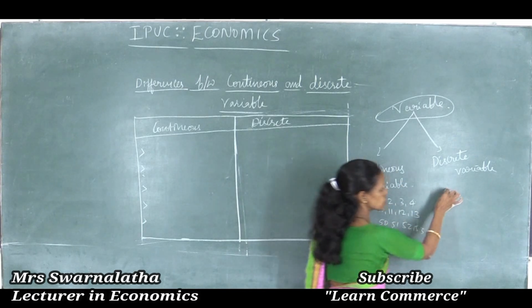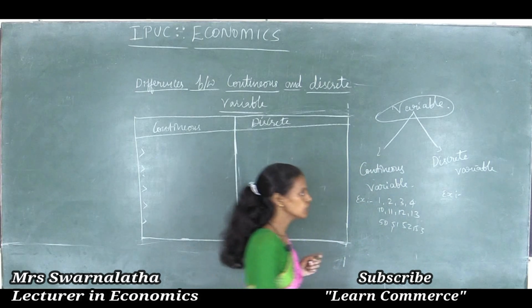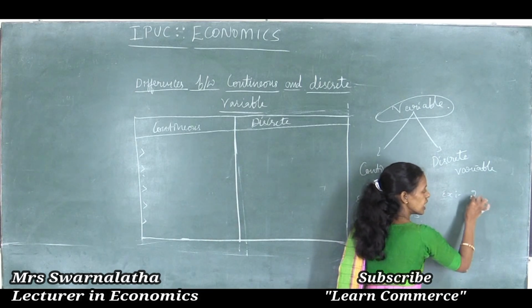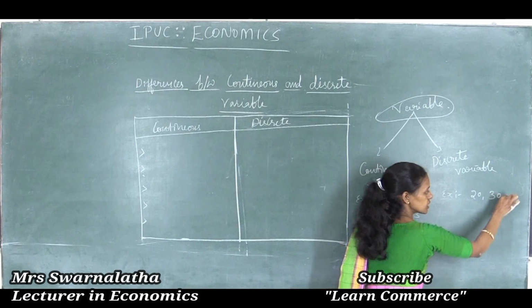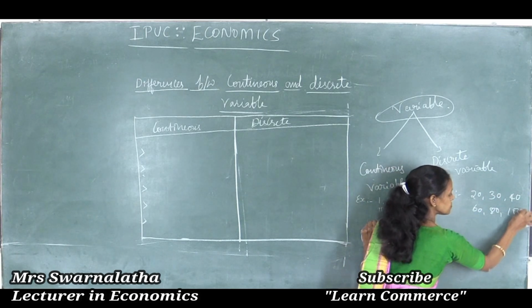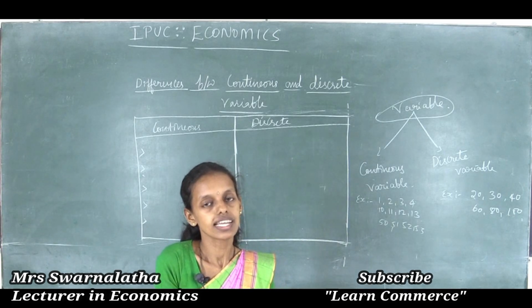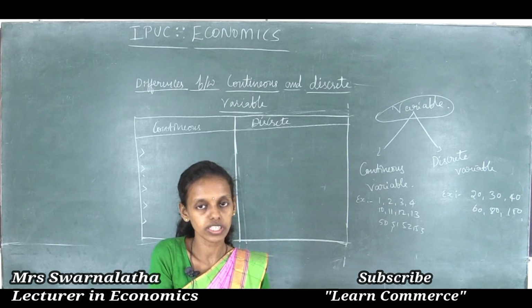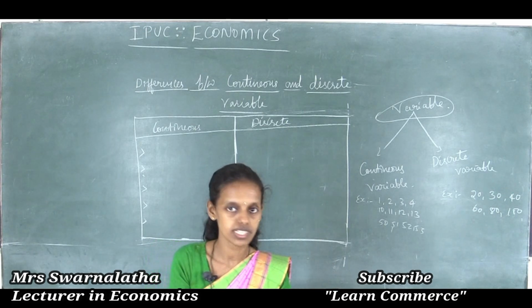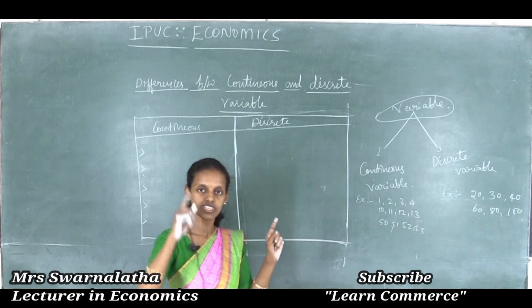Discrete variables are those whose values are not in the continuous order. Values may jump from one value to another, 20, 30, 40, 60, 80, 100. As I said, marks scored by the students in a class is an example for discrete variable, not in the continuous order 1, 2, 3, 4, 5, 6. But the roll number of a student in the class is in the continuous order.